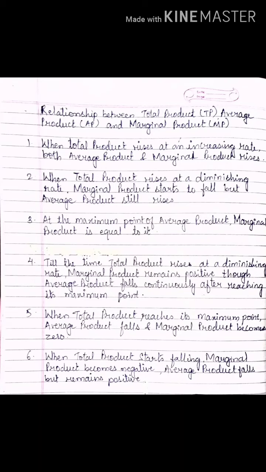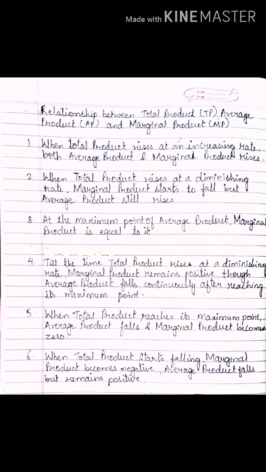Fine. Then when total product reaches its maximum point, average product falls and marginal product becomes 0. Now it is the edge. That means that is the last edge of total product. When it reaches that point, you must have seen marginal product is 0. But average product is what? It is positive. Though it is falling, it is positive.